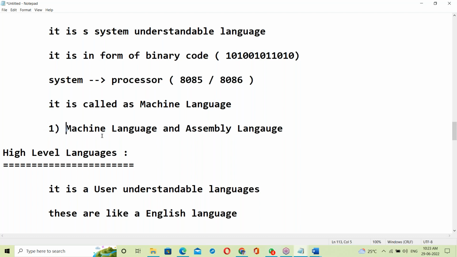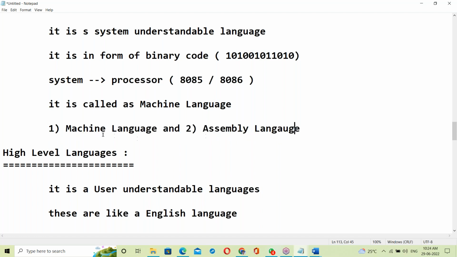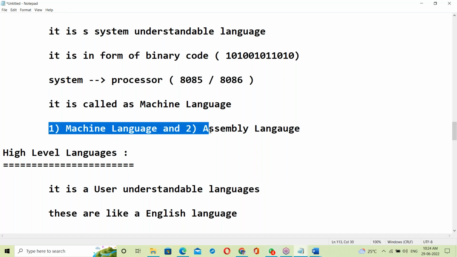It's a low-level language. One more is assembly language, a very old language, where an assembler is used to convert from assembly language to binary code. So machine language and assembly language are the low-level languages.